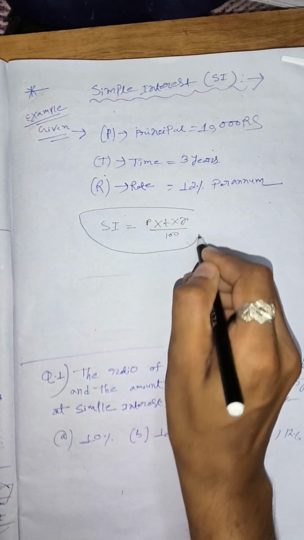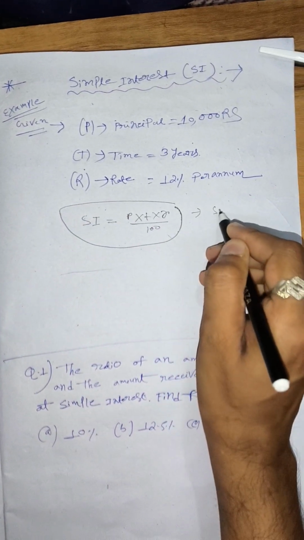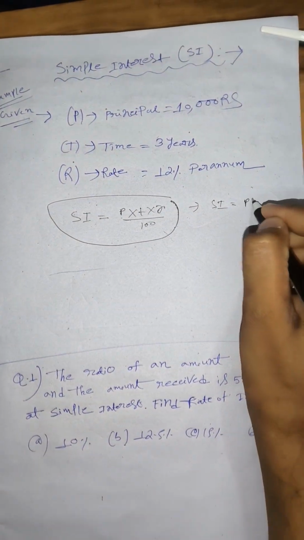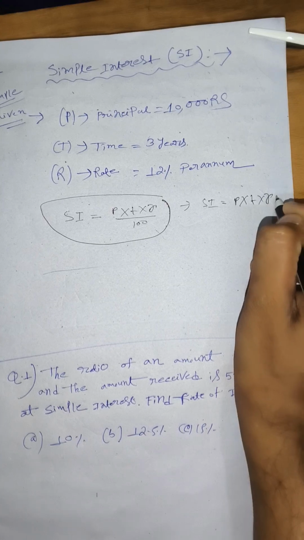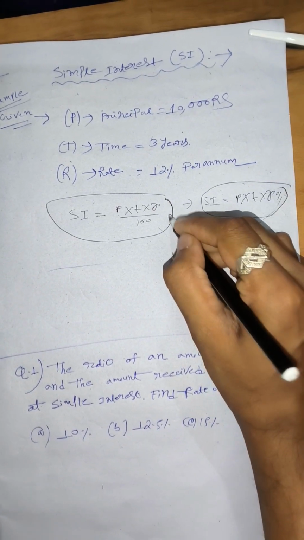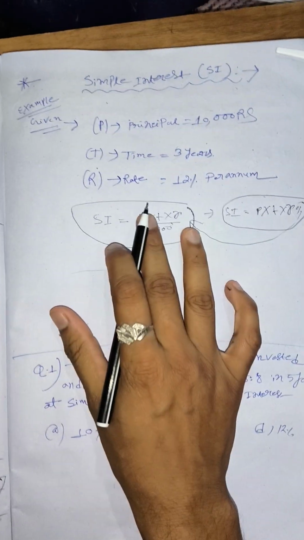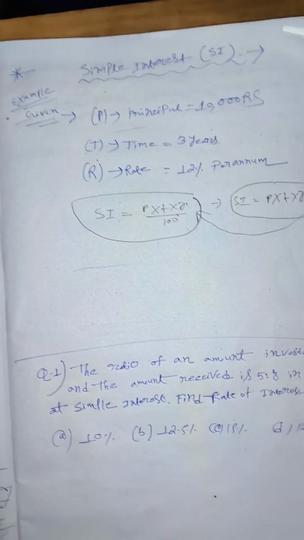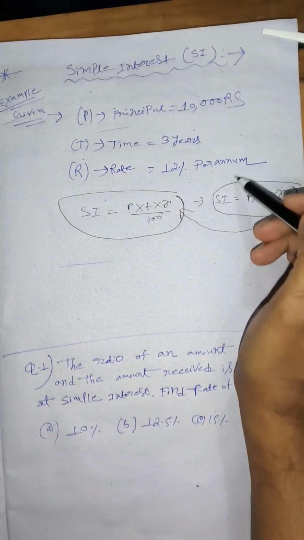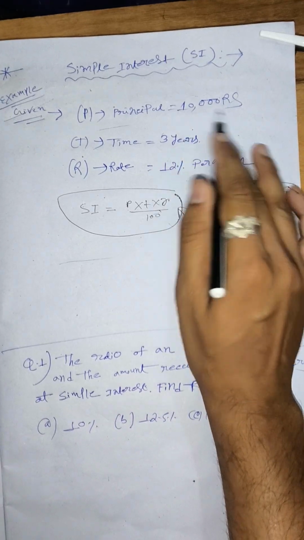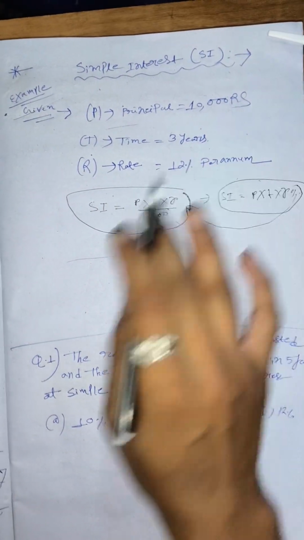And we can also write SI equals P into T into R percent, and that percentage is divided by 100. So we can take a sample question. With the help of this question you can clarify your basic doubt about how simple interest works.